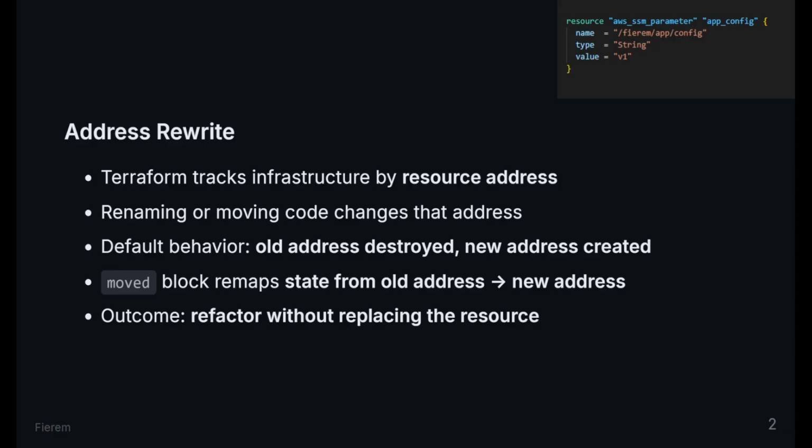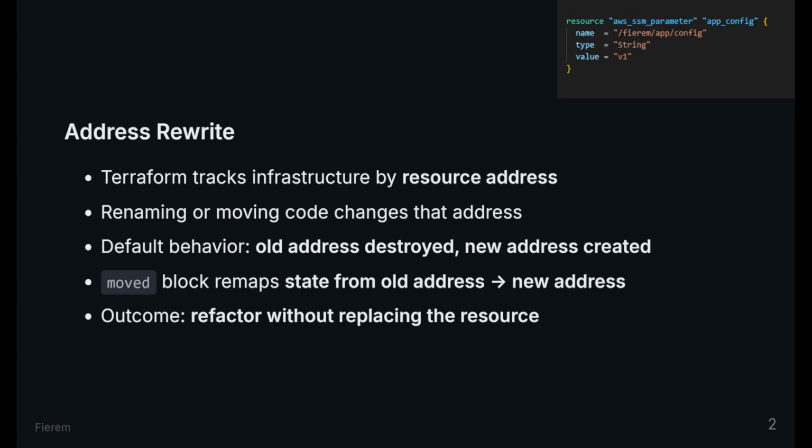Terraform tracks infrastructure by resource address, not by position of the code on your screen. When you rename a resource block or move it into a module, the address changes even if the real cloud object should stay the same. Terraform's default interpretation of an address change is old object removed, new object required.